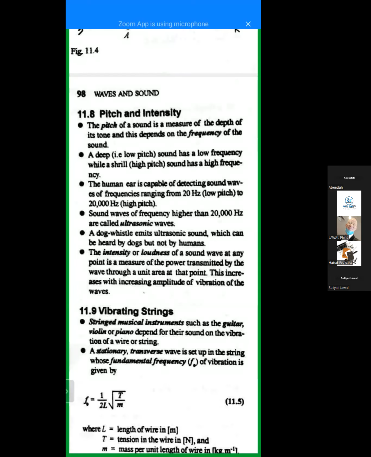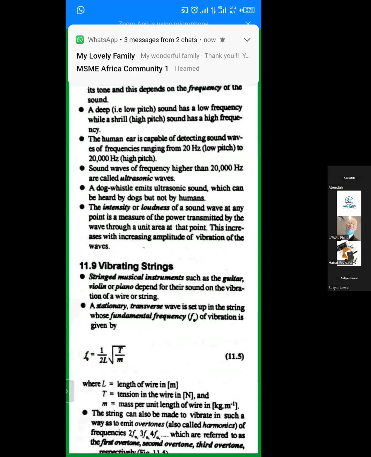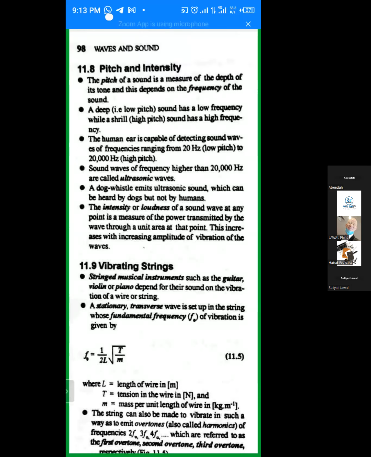The human ear is capable of detecting sound waves of frequency ranging from 20 hertz to 20,000 hertz. And I want to tell you something. There is what we call ultrasonic sound. There are some sounds you cannot hear as human beings, but some animals can hear them.